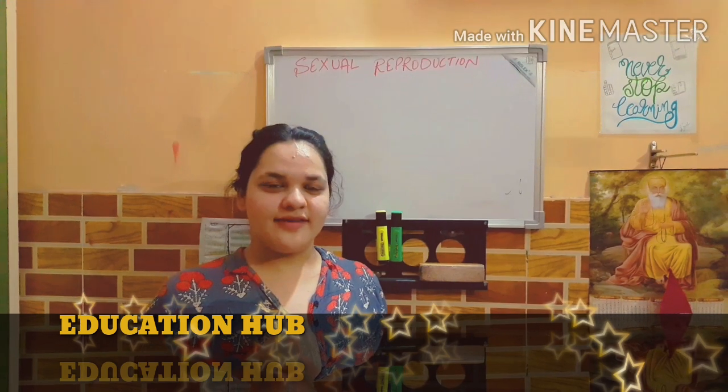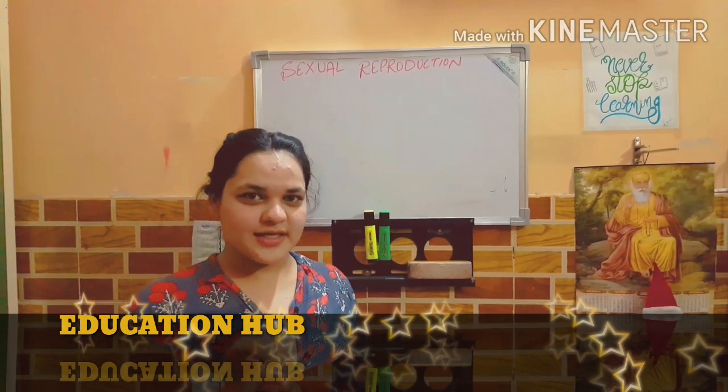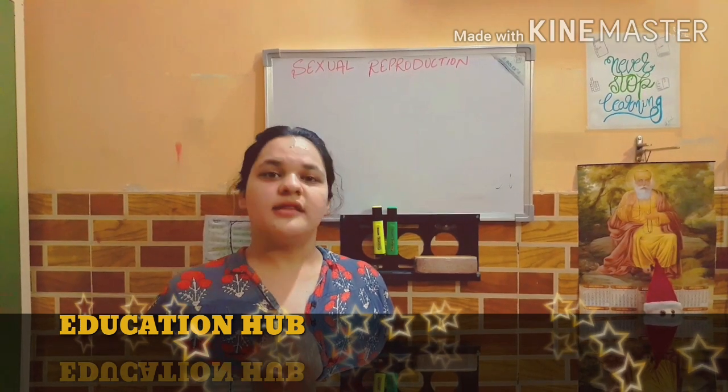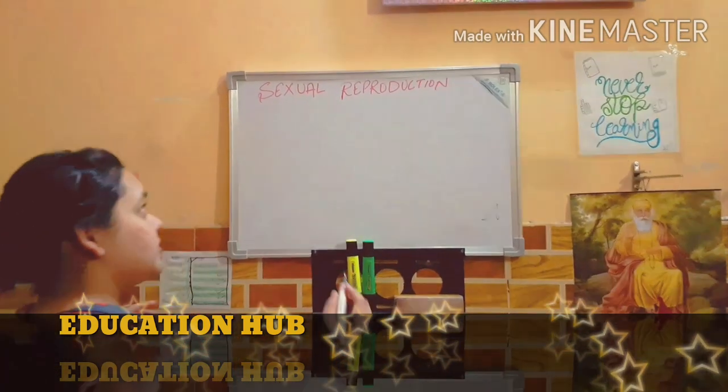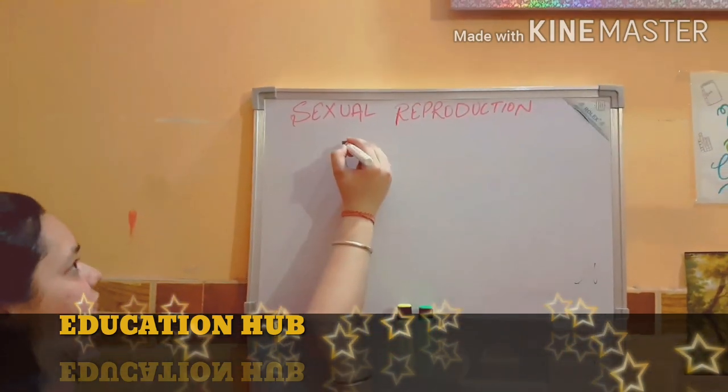Hello guys, today we are going to discuss sexual reproduction. Basically, sexual reproduction involves the formation of gametes, their fusion, and after the fusion of gametes, there is formation of zygote, which ultimately leads to the development of embryo. Here we are going to take the example of male and female gametes.